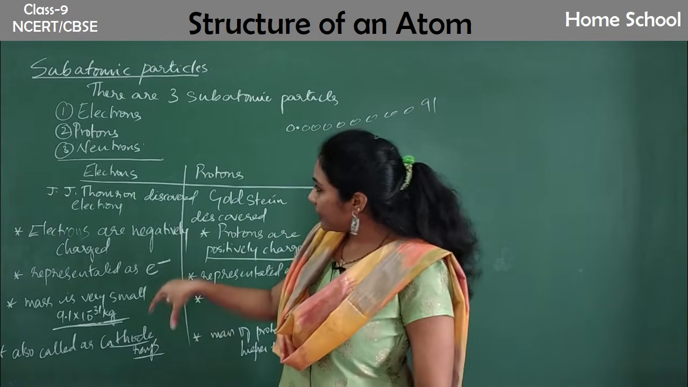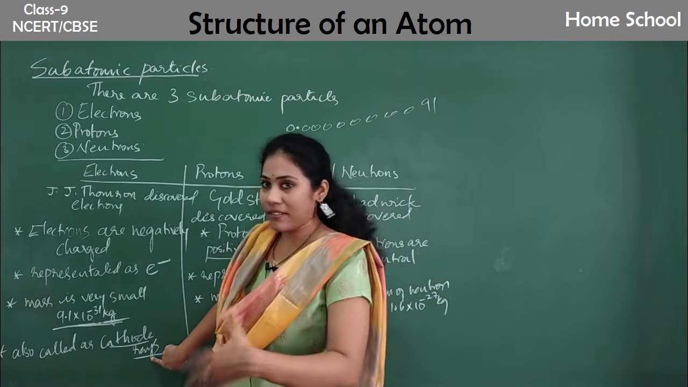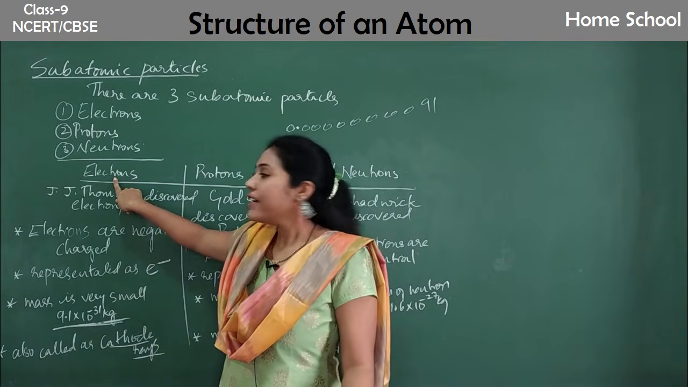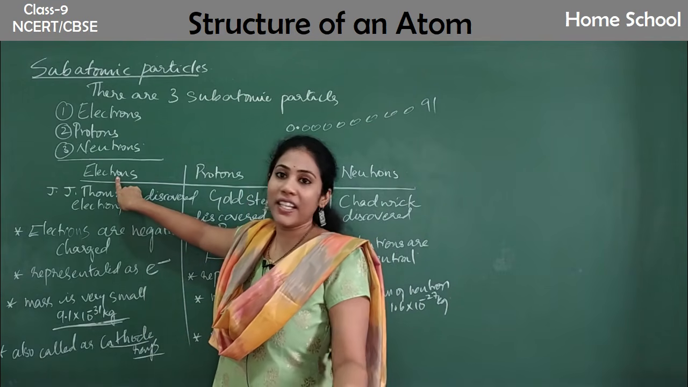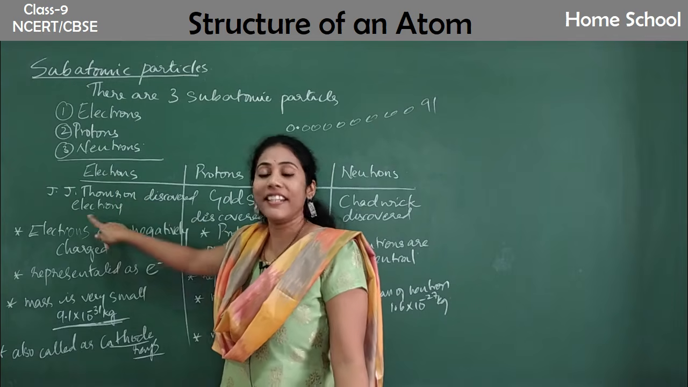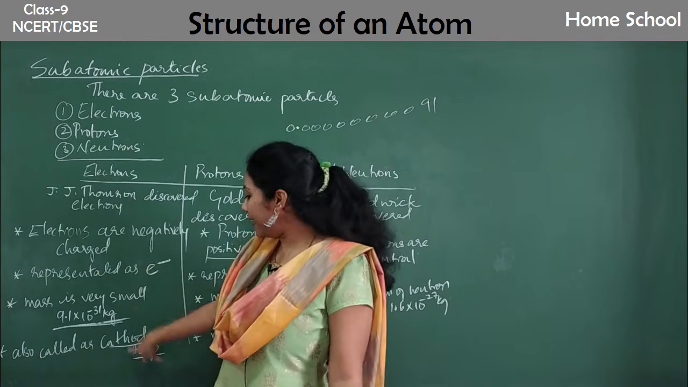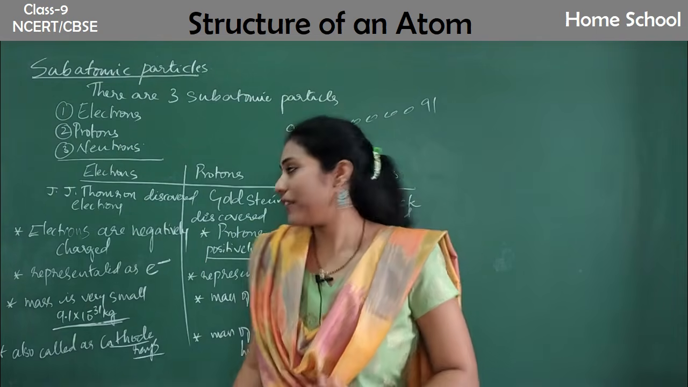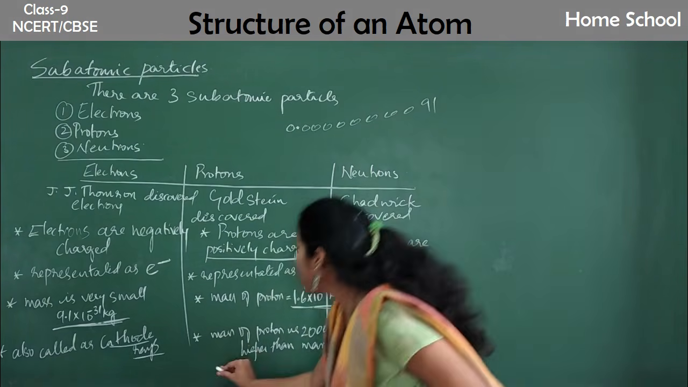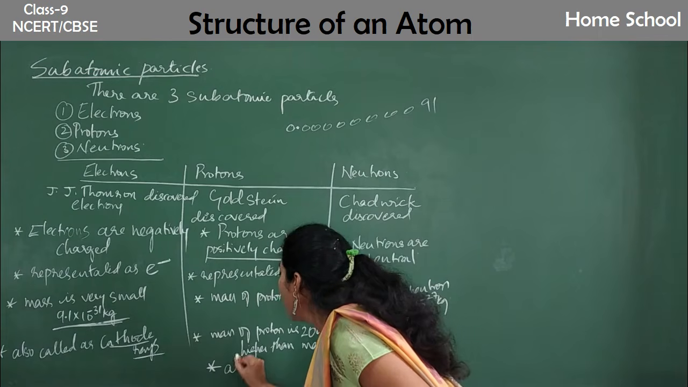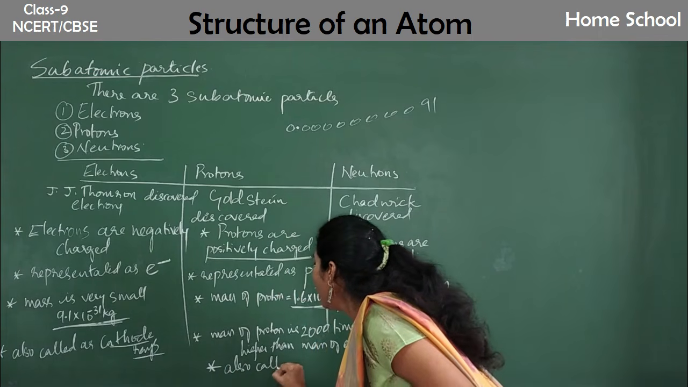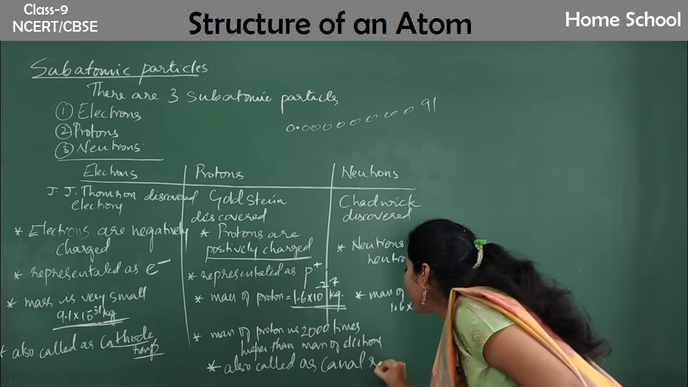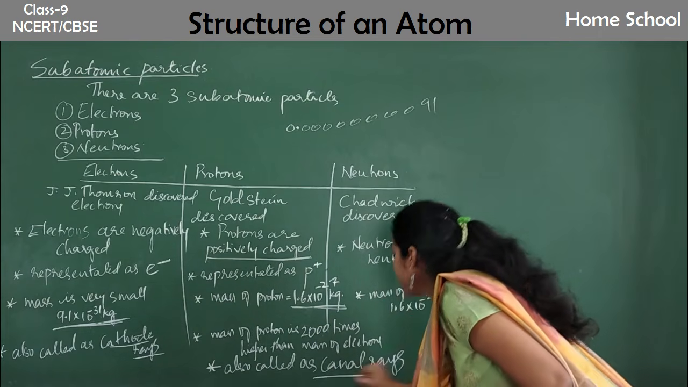After that, the name cathode rays was changed to electrons. So J.J. Thomson did not give the name electron to these negatively charged particles. He called them cathode rays based on his experiment. Similarly, protons were also called canal rays. Very important, canal rays.